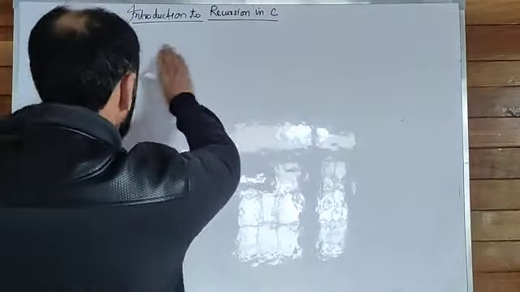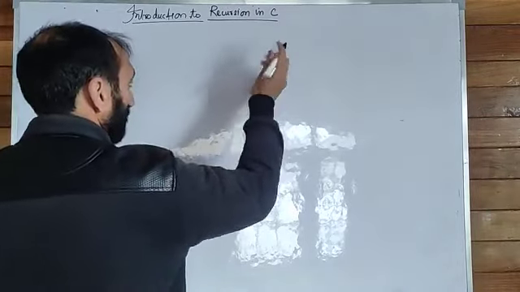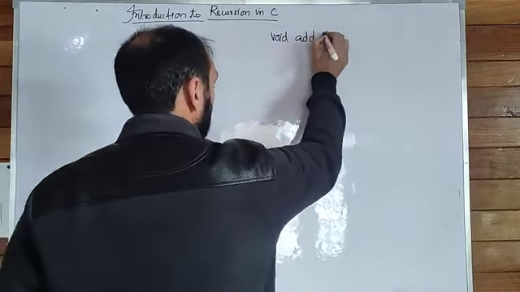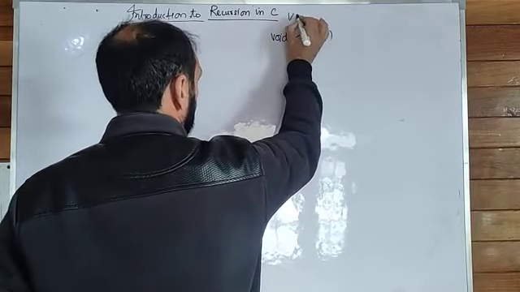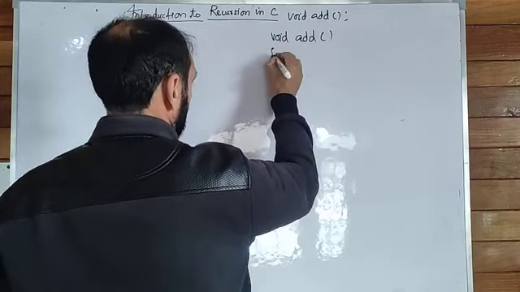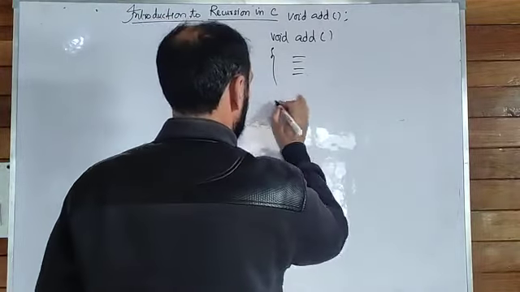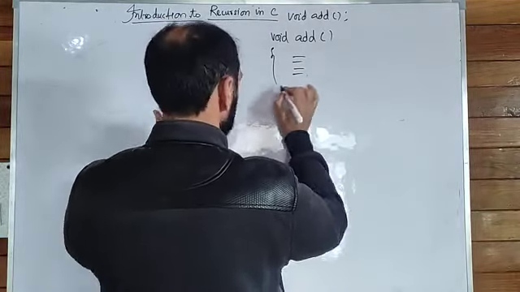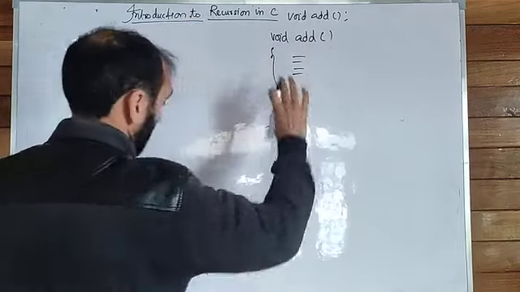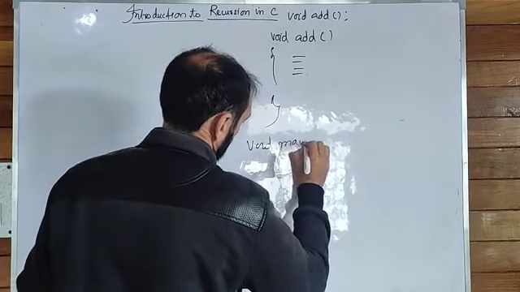For example, here I will write a normal function. For example, void add. Add is a normal function. First of all I will declare it here, void add. This is a declaration. Here is some code of the function, and after that void add, for example, this function ends here. Now void main.